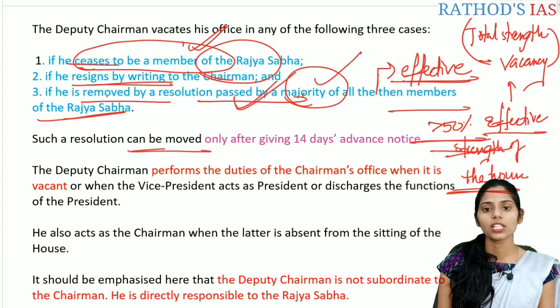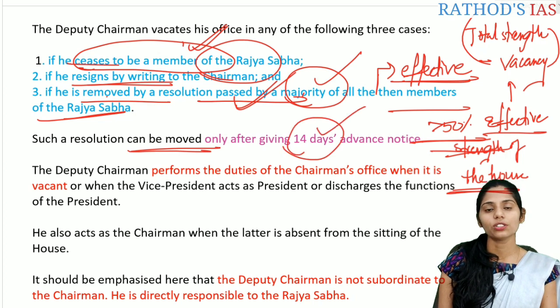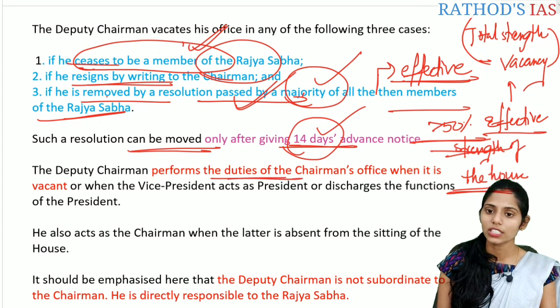And such a resolution can be moved only after giving 14 days of notice. So this 14 days of notice should be given to that deputy chairman as well. And this deputy chairman will perform the duties of the chairman's office when it is vacant.